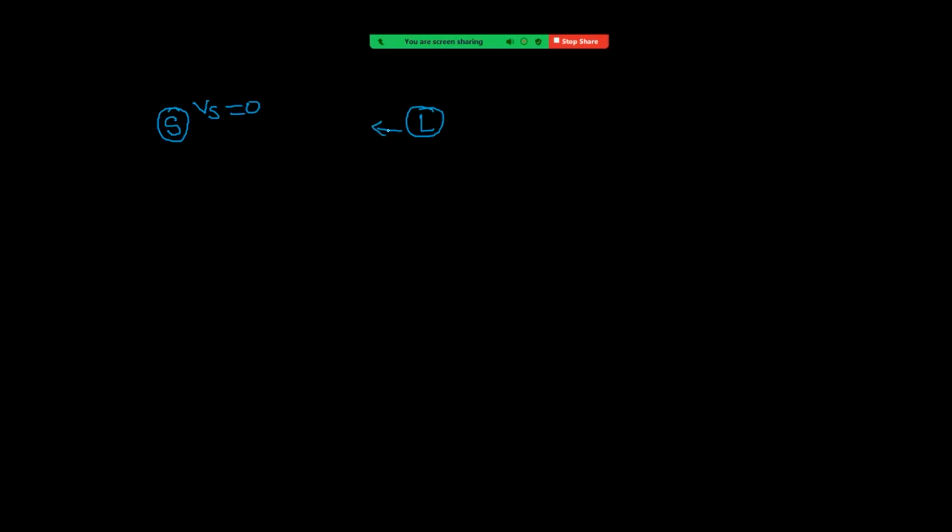Suppose he is moving towards the source with a velocity VL. Lambda naught equals V by F naught. We discussed that wavelength depends only on the motion of the source. Here the source is not moving, therefore the wavelength does not change.